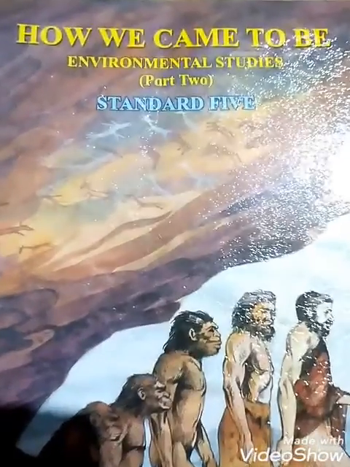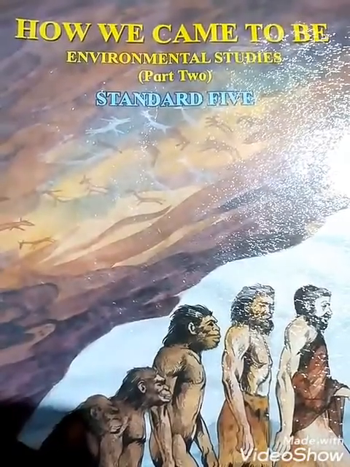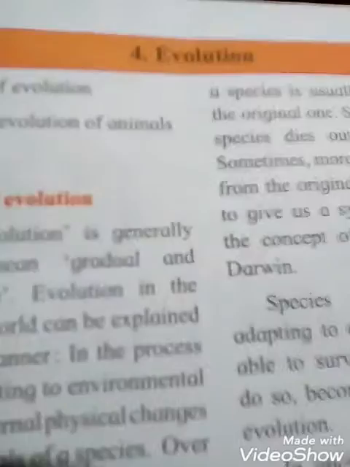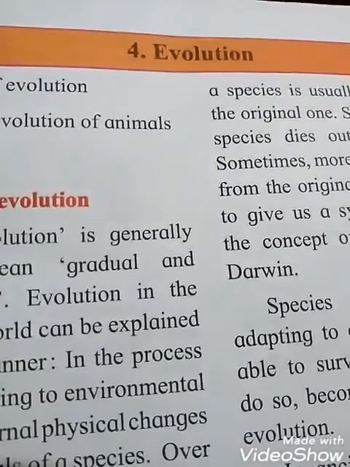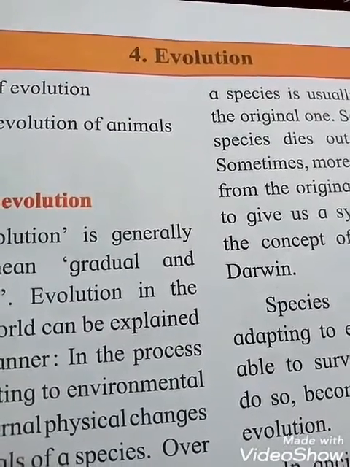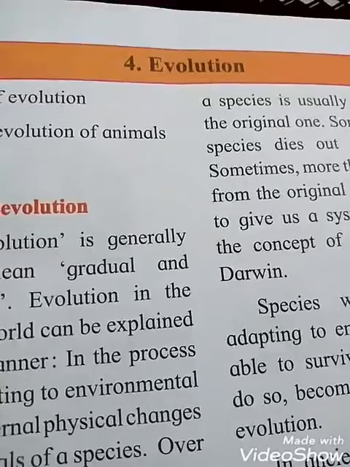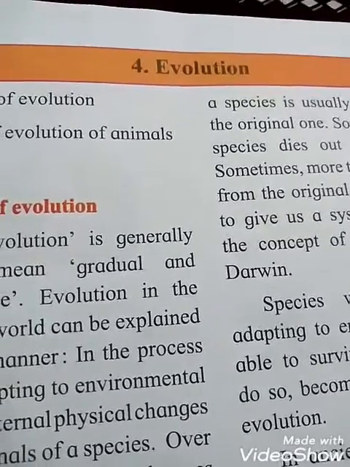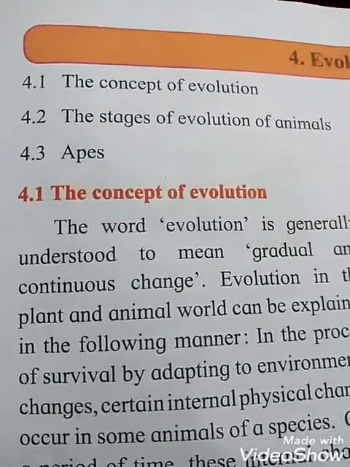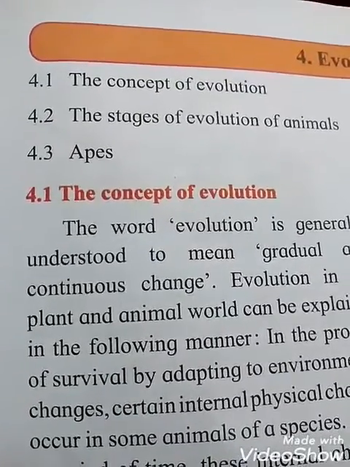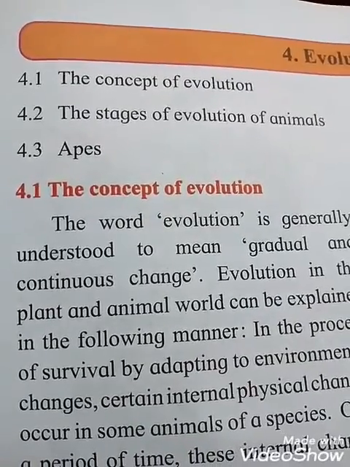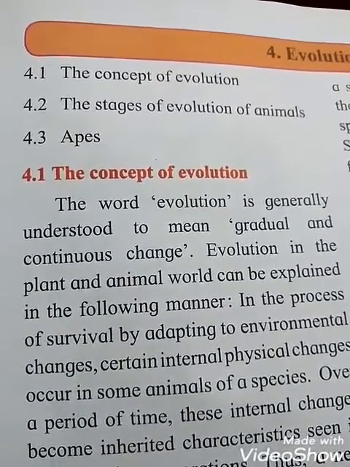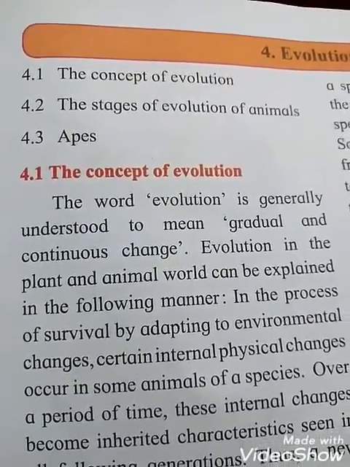Say students, this is your Environmental Studies Part 2 textbook of Standard 5. Students, today I am going to explain history chapter 4, Evolution. Say students, in the previous chapter 3 we learned about life on earth, and in this chapter we are going to discuss evolution. You know students, evolution means what? Development. Some points are given here, just go through that. 4.1 The concept of evolution, 4.2 The stages of evolution of animals, and 4.3 Apes. All these points we will discuss in this chapter.